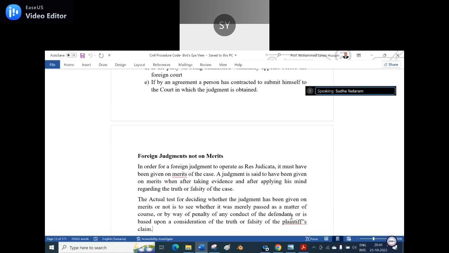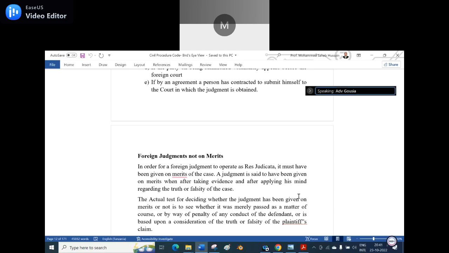So, foreign judgment not on merits. The second condition is, if it is not on merits, it cannot be implemented, executed or recognized in India. In order for a foreign judgment to operate as res judicata, it must have been given on the merits of the case. If the decision is not on the merits of the case, it cannot be a conclusive judgment.